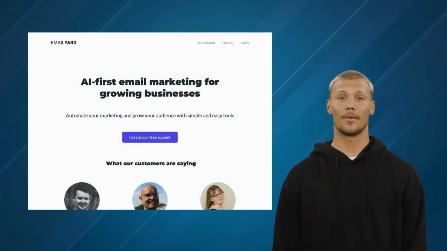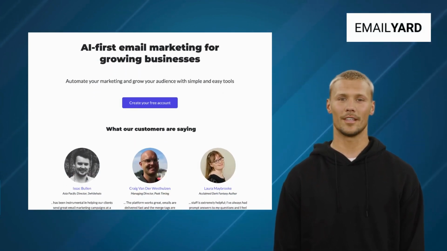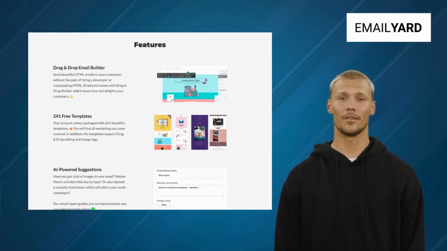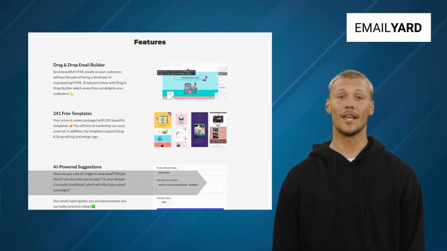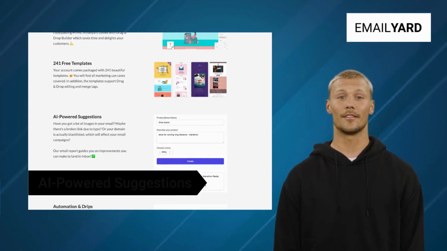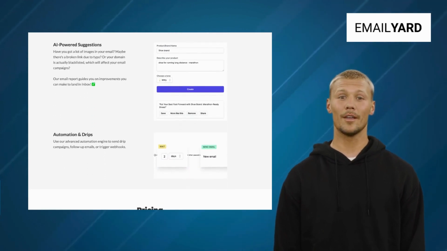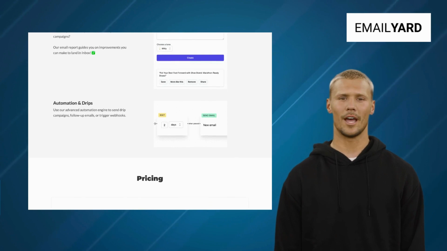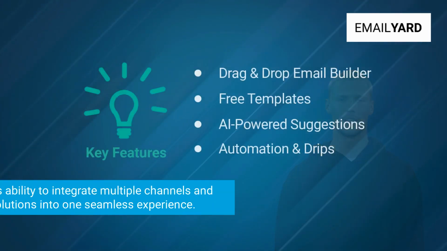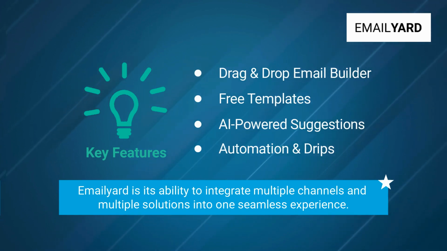Third alternative is Email.ai. Email.ai is an AI-first email marketing platform designed to help growing businesses automate their marketing campaigns and expand their audience with ease. It offers features like drag-and-drop email builder, free templates, AI-powered suggestions, and automation and drips. The tool's advanced AI algorithms help analyze customer behavior and perform high-precision segmentation. The standout feature of Email.ai is its ability to integrate multiple channels and multiple solutions into one seamless experience.